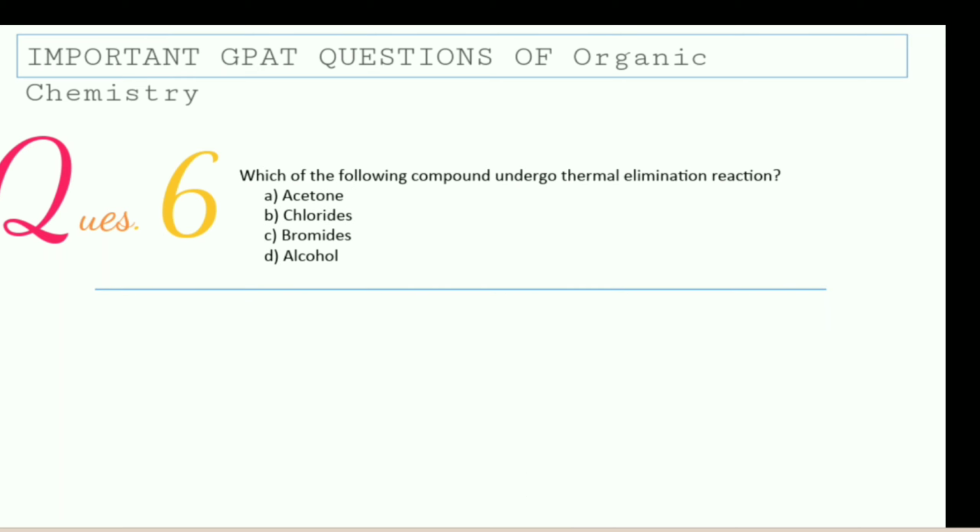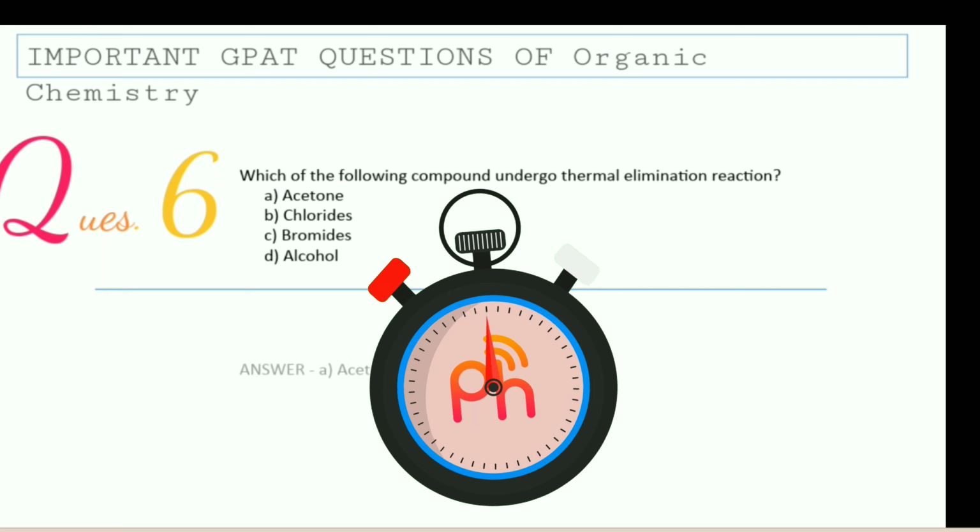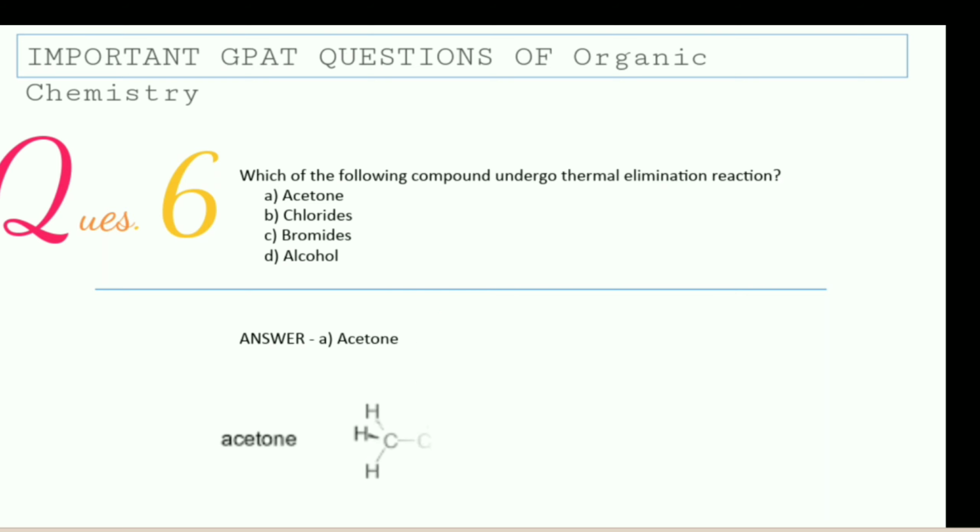Question 6: which of the following compounds undergoes thermal elimination reactions? The options are acetone, chlorides, bromides or alcohol. The correct answer is acetone. Here acetone breaks down into CO and CH3CH3, or CH4 and CH2CO.